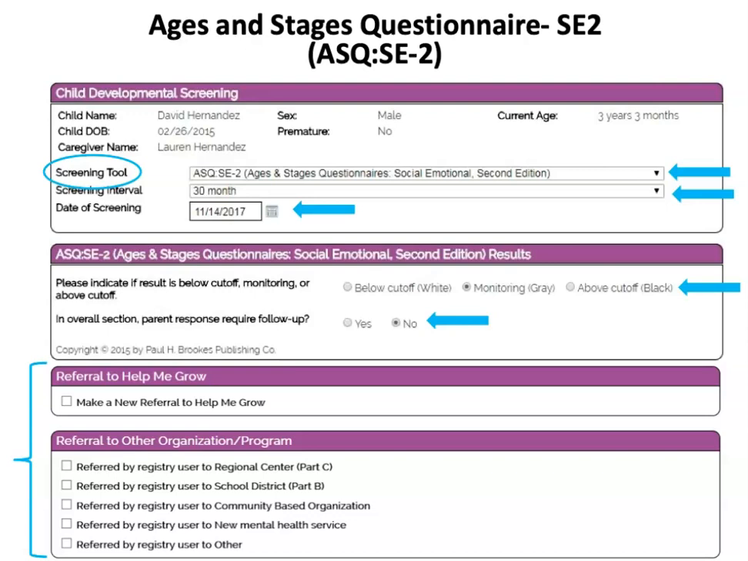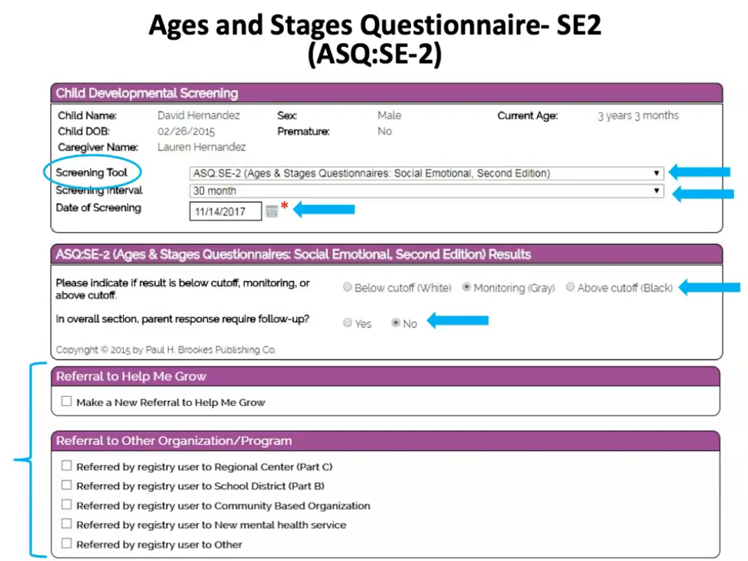I want to point out here that if you were to enter a date of screening that does not match the child's date of birth and interval completed, meaning it takes the child out of the range of which tool you did, you will see a red asterisk here. The registry is doing a cross-match and calculating to make sure that based on the child's date of birth or their adjusted date of birth, if prematurity was entered and applicable to the age, and based on the screening interval you chose, the date of screening that you entered, are these results valid? Did you do the right screening interval?